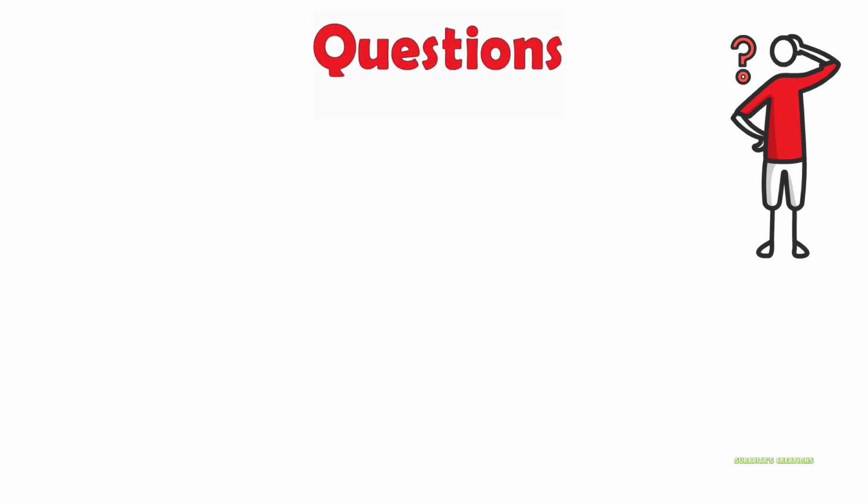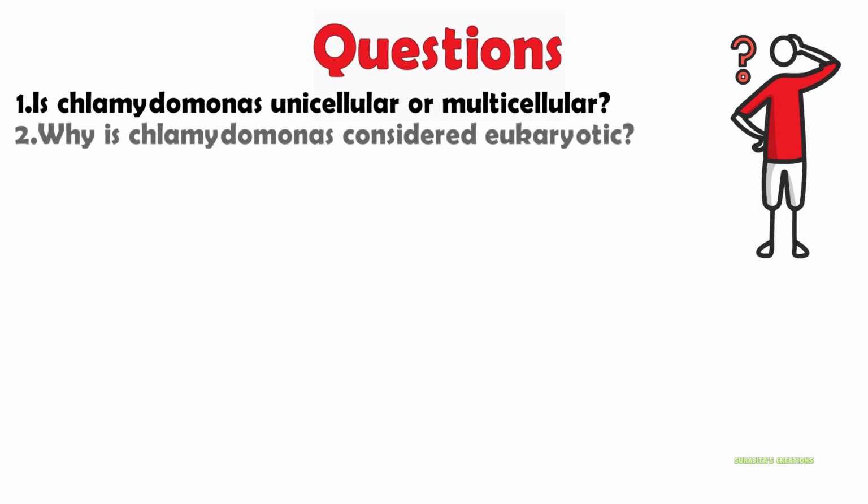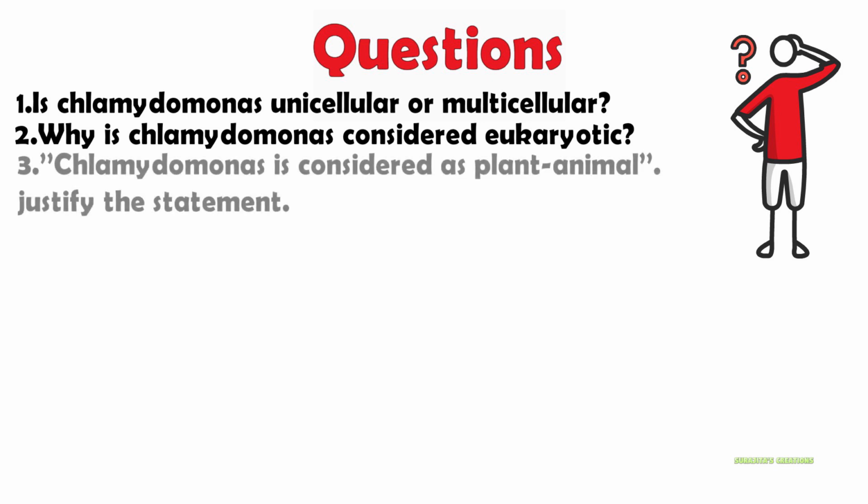Now it's time to answer these questions. Question number 1. Is Chlamydomonas unicellular or multicellular? Question number 2. Why is Chlamydomonas considered eukaryotic? Question number 3. Chlamydomonas is considered as plant animal. Justify the statement.